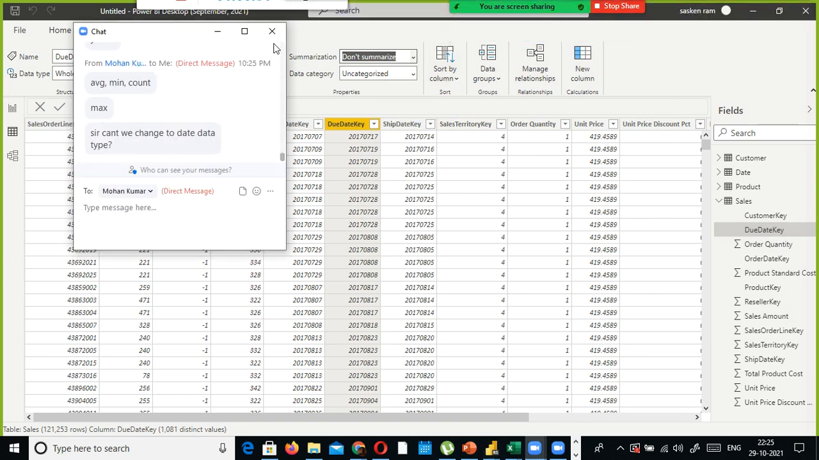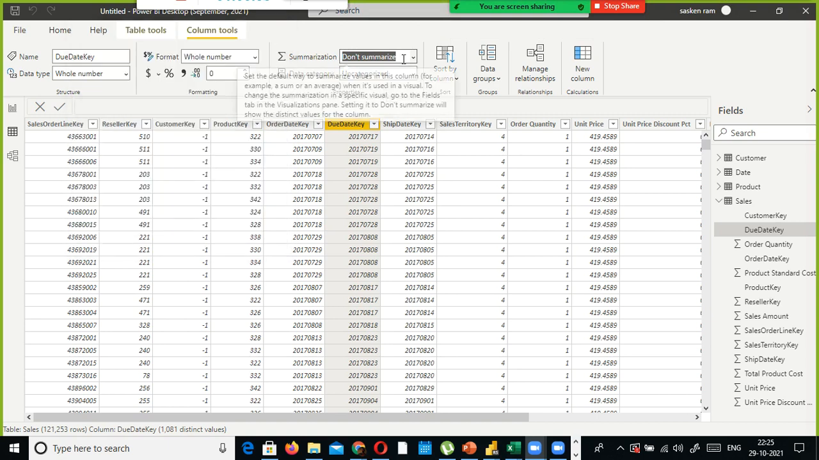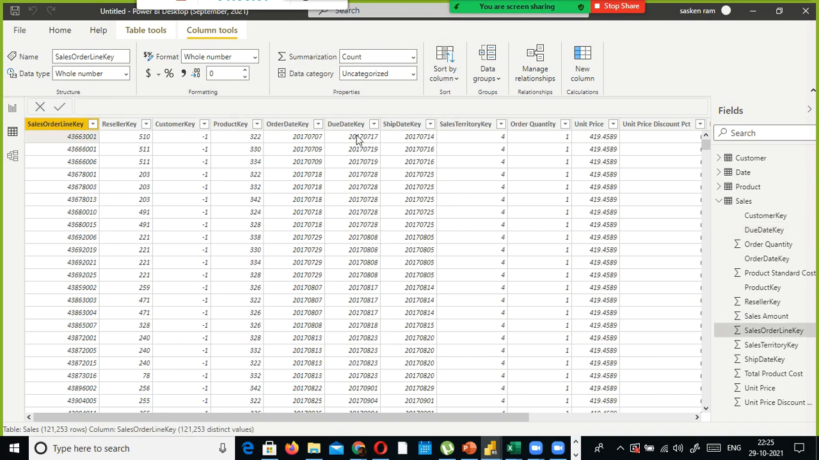Can't we change to date data type? Yes, we can change to date. Oh, this one, right? For date key, yes, we can change it to date type also. Usually what we do in the case of a data warehouse is we keep it this way. In that case, we will try that one also.